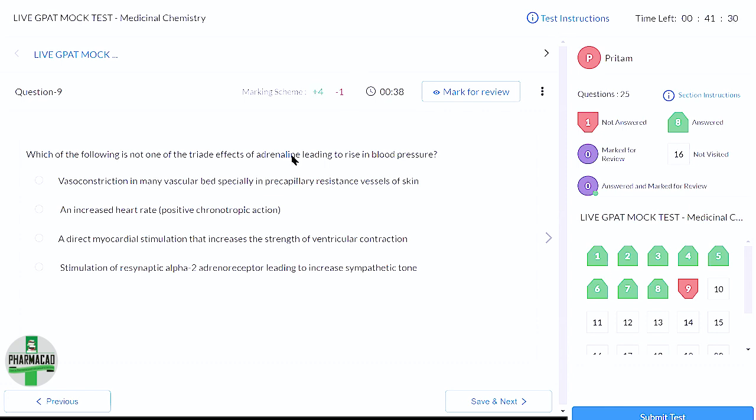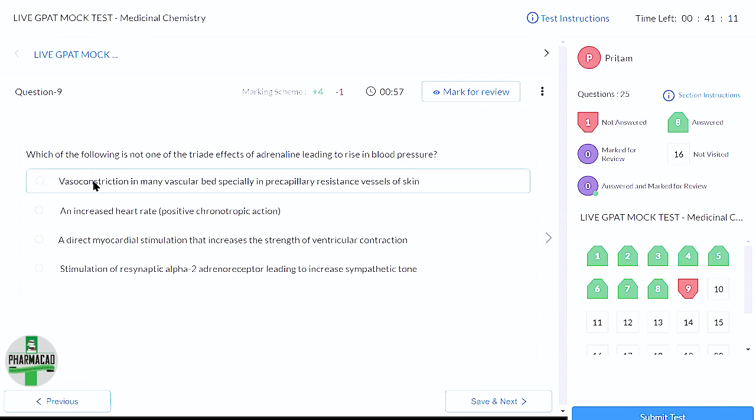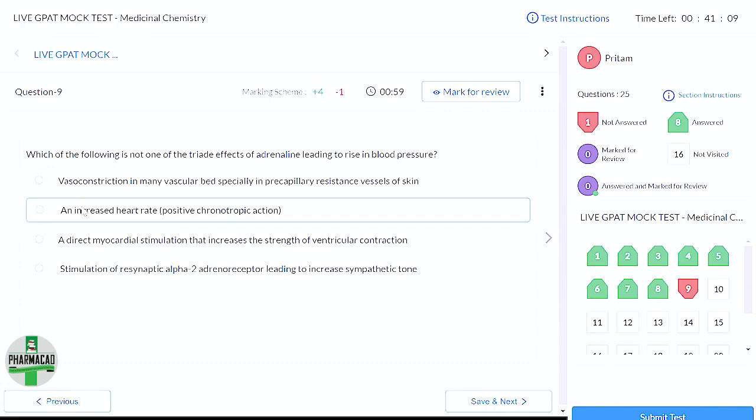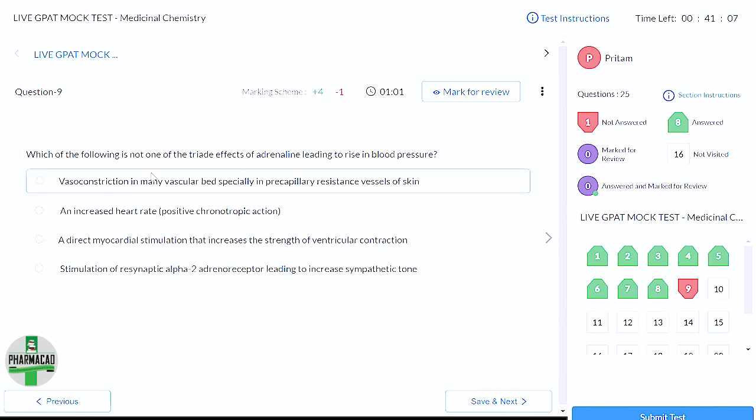No one remembers it? Okay, it is leading to a rise in blood pressure because of vasoconstriction, right? So if you see A, vasoconstriction is happening.